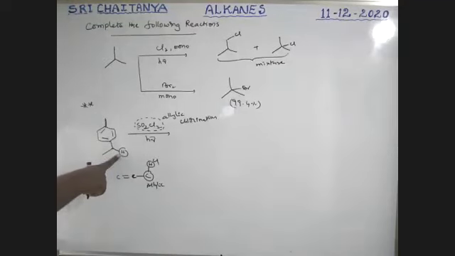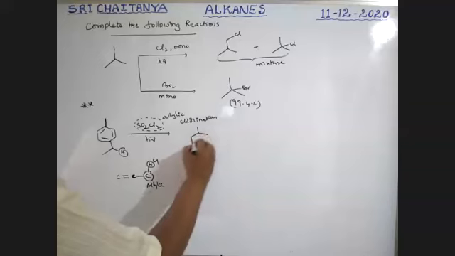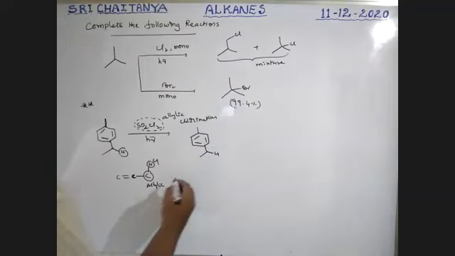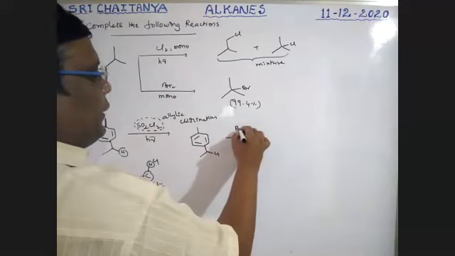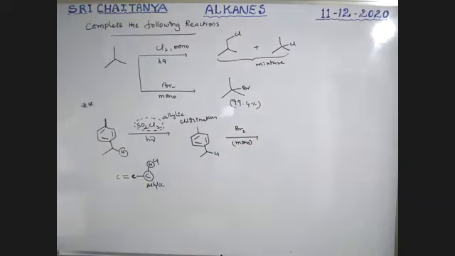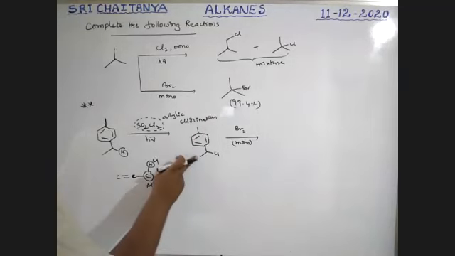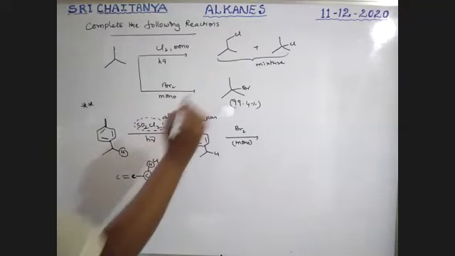Because secondary is more reactive, this is replaced, boys. So this gives the product chlorination. Now Br2, hv, mono bromination. This is bromination, this is mono, this is mono. Both are primary, but this one is better because the bromine is in conjugation. That's why this place is replaced.